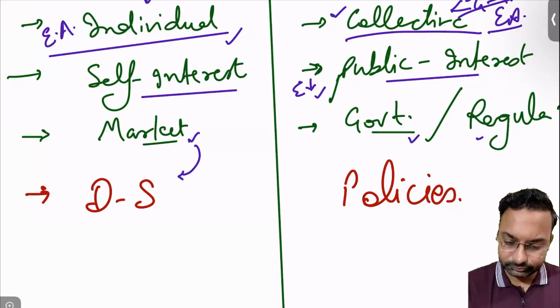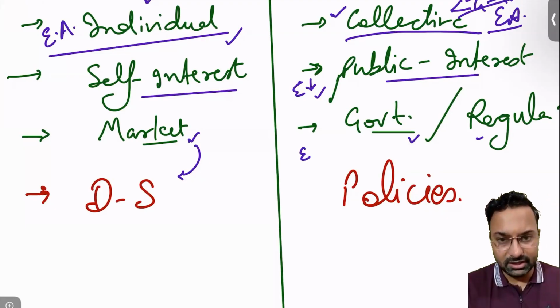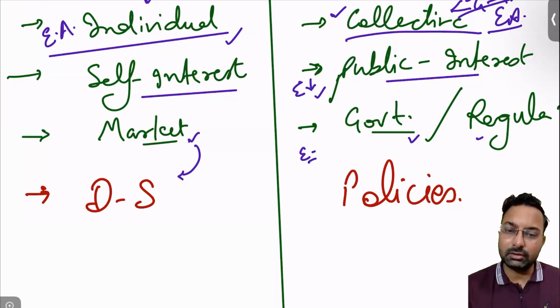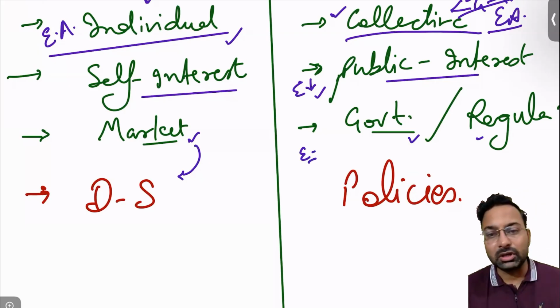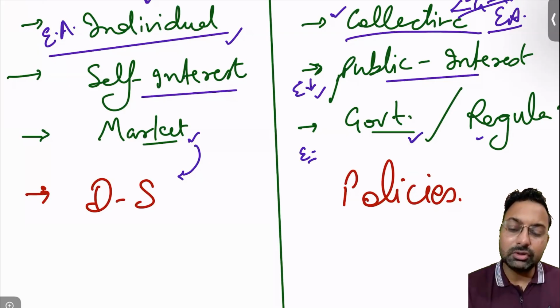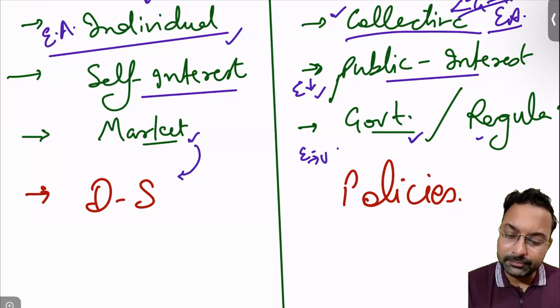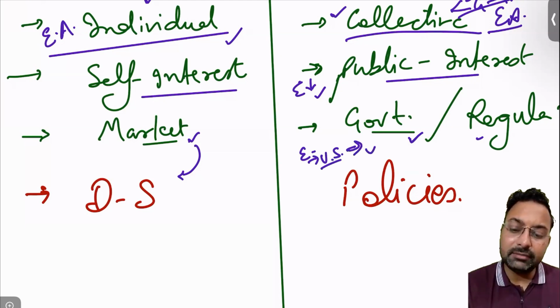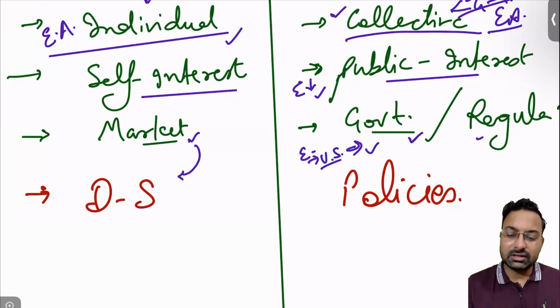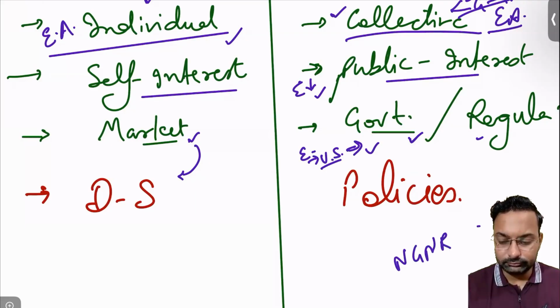So suppose employment is there. The market will not be able to decide whether to give this person employment or not. The government will be able to decide, okay, we need to generate employment, even if a person is unskilled, he will be able to get the job. Take the case of MGNREGA.